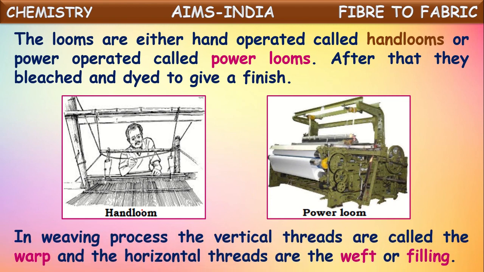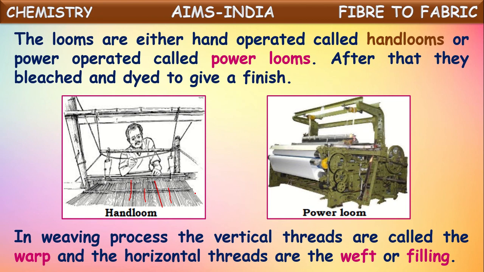So in the weaving process, the vertical threads, see here, are called warp, and the horizontal threads which are used are called weft or filling. So by using these looms, the yarn obtained from the fiber is converted into fabric. These fabrics are dyed in different colors after bleaching to give the finishing for them, and thus these fabrics are used for making clothes. This is the process of getting fabric from fiber, and we have seen here cotton fabric obtained from cotton fiber.